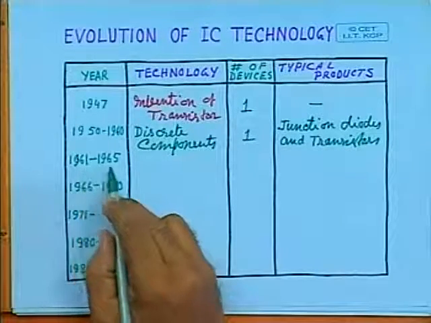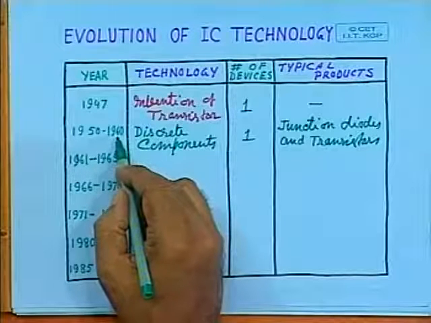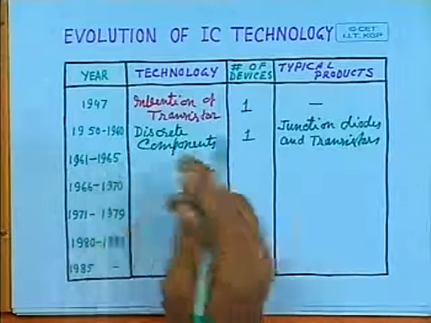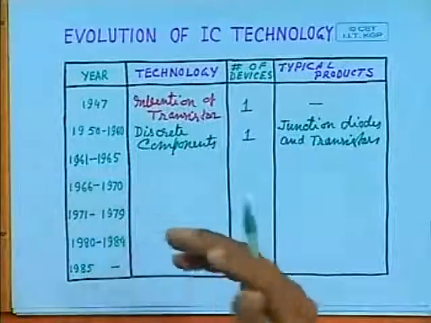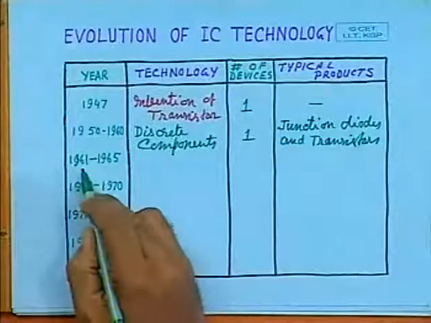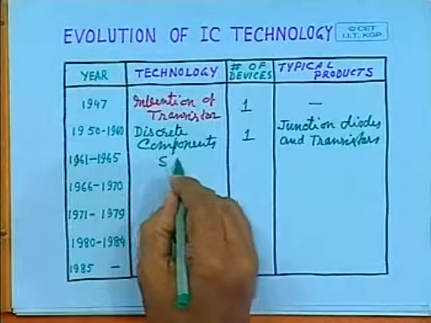Then, as I said, in the year 1959, integrated circuits were developed, and based on the number of transistors per chip, they were classified into small scale integrated circuits, medium scale integrated circuits, and so on. So 1961 to 1965 is the era of SSI.